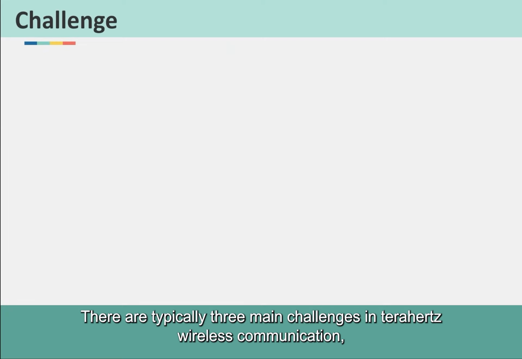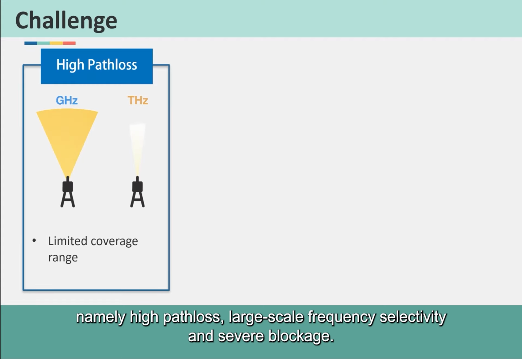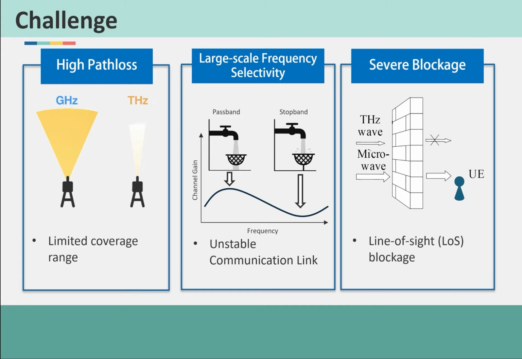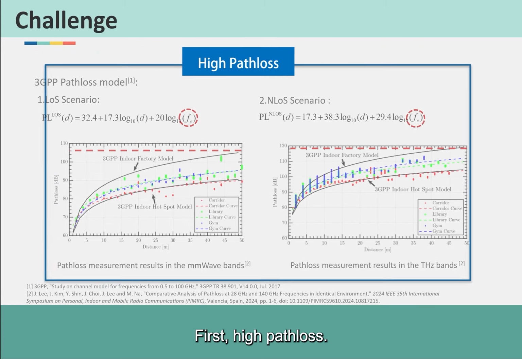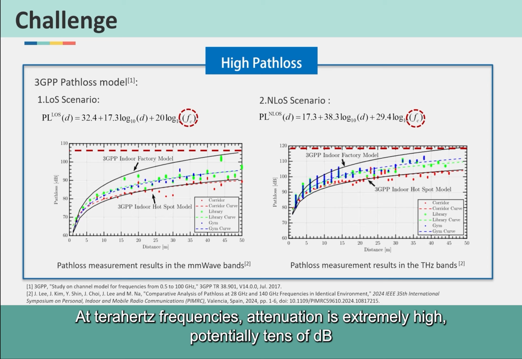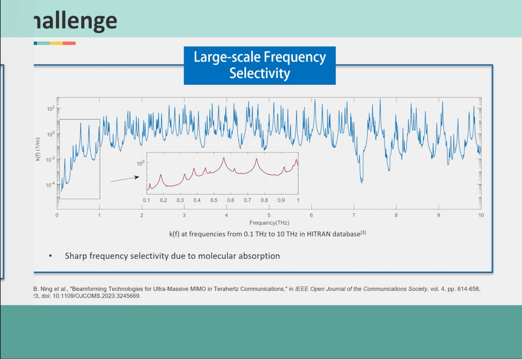There are typically 3 main challenges in terahertz wireless communication, namely high path loss, large-scale frequency selectivity, and severe blockage. First, high path loss. The higher the frequency, the greater the attenuation. At terahertz frequencies, attenuation is extremely high, potentially tens of dB more loss than at microwave or millimeter wave frequencies.